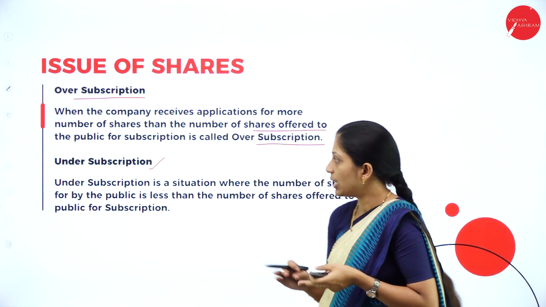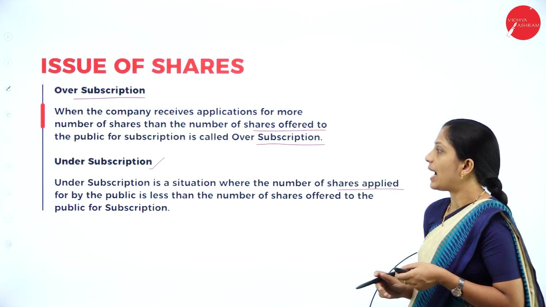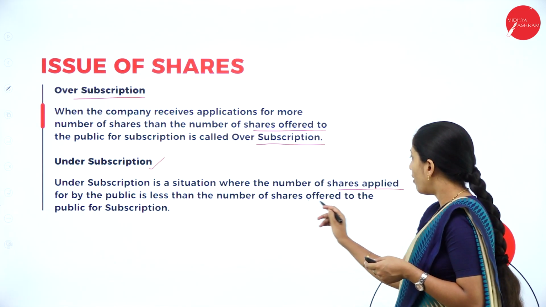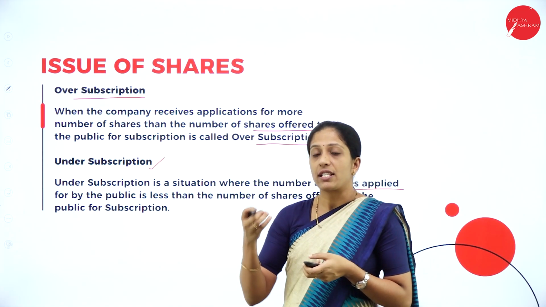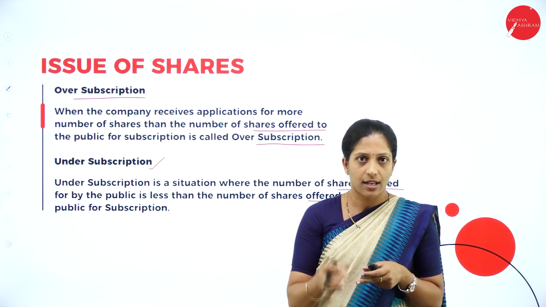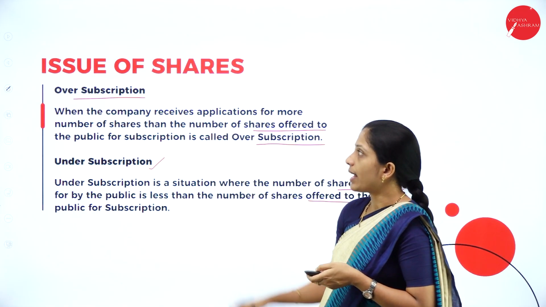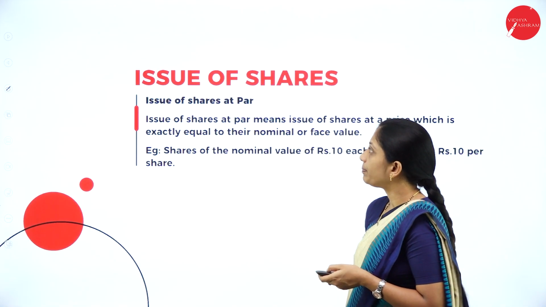Under subscription. So under subscription is a situation where the number of shares applied for by the public is less than what has been actually offered to them. That is known as what? Under subscription. If it is less than what has been offered, then it is under subscription. If it is more than what has been offered, then it is called over subscription. Hope you are clear about these terms.